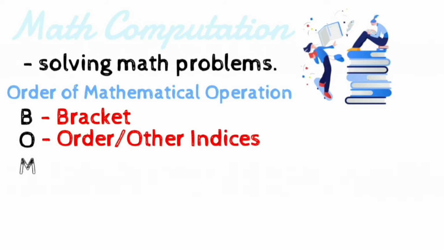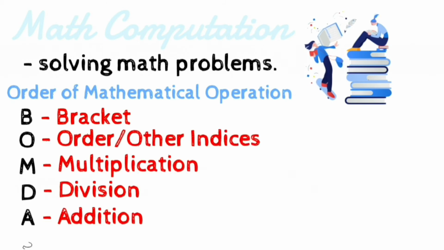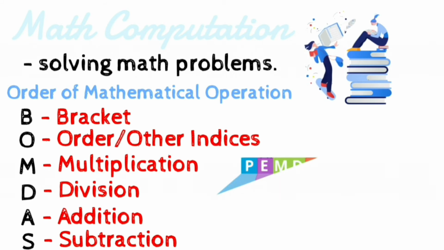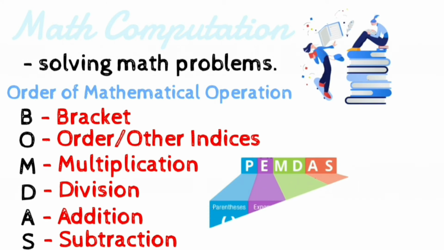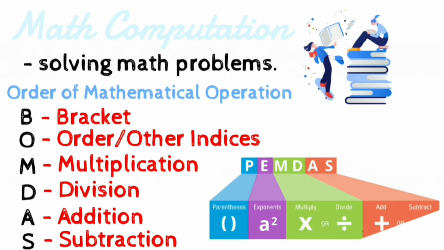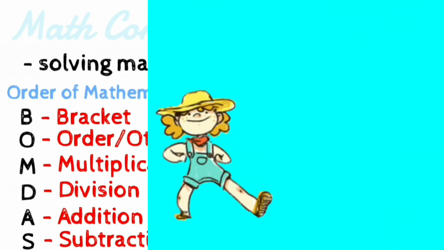So many times we get these equations or math problems, but we never know which operation to do first. Well, that's where we use BODMAS or PEMDAS. BODMAS is where B means bracket, O means order in terms of indices or exponent, M is for multiplication, D division, A addition, and S subtraction. While for PEMDAS, the only difference is P, which is parentheses.